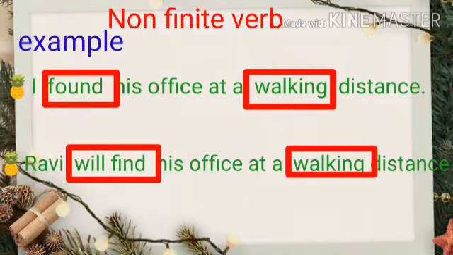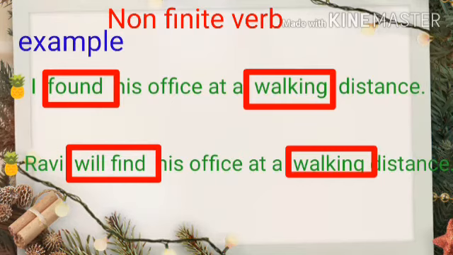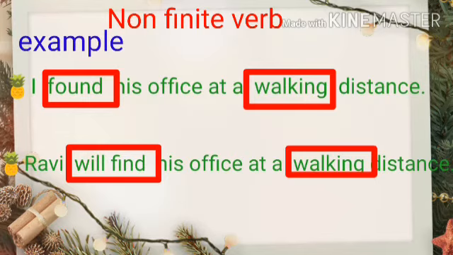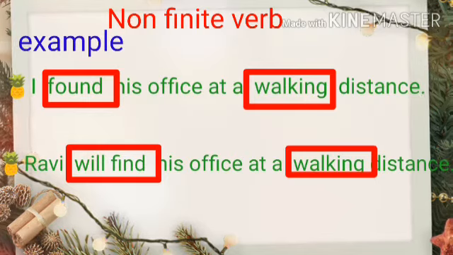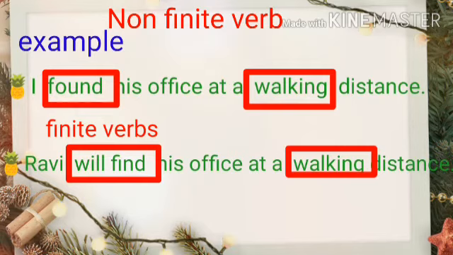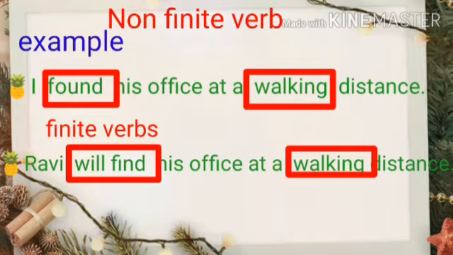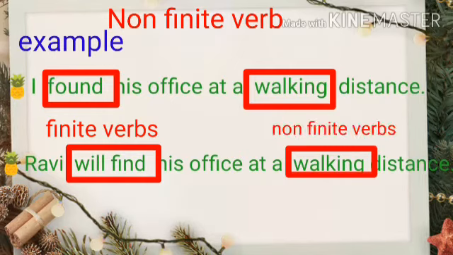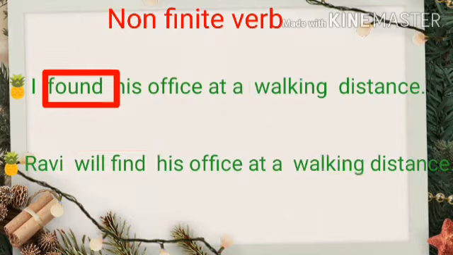Then the second sentence, Ravi will find his office at a walking distance. Here, Ravi is a singular subject. The sentence is in future form, will find. The first sentence's found has changed into will find here. Found and will find are finite verbs. The walking in both sentences doesn't change. In both sentences, the verb walking doesn't function as an action. So those are non-finite verbs.